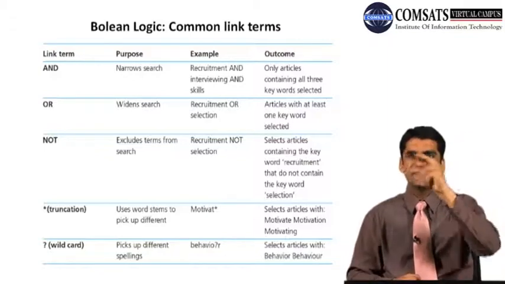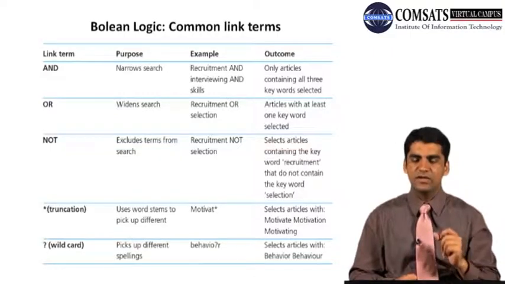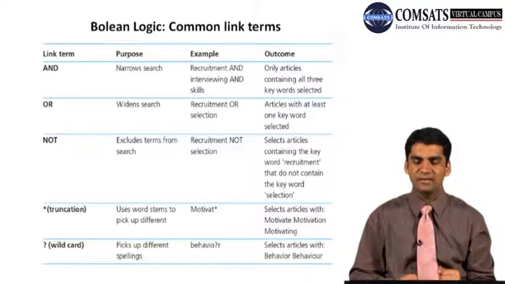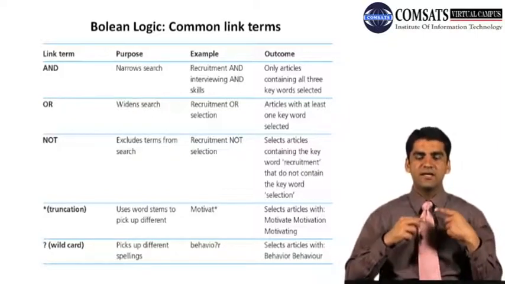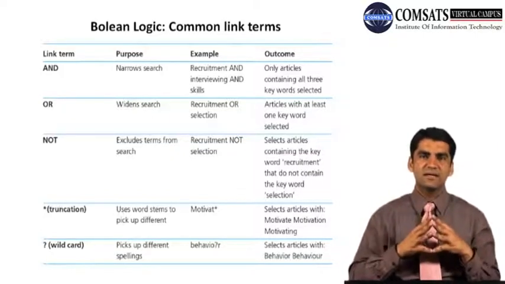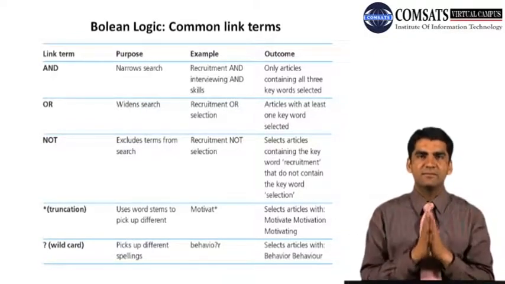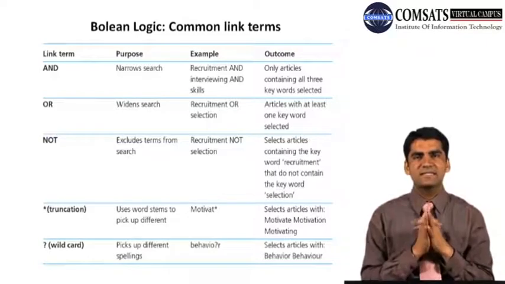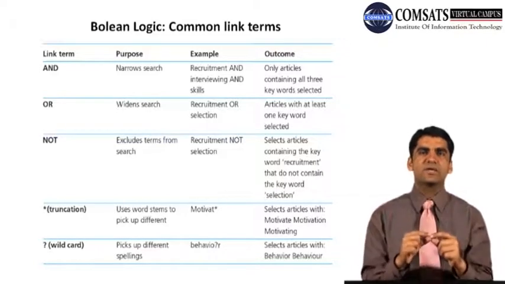So recruitment NOT selection selects articles containing the keyword recruitment that do not contain the keyword selection. So the outcome will be that it will retrieve the literature that has the term recruitment and not the selection. So it can only include the term that we want to include.